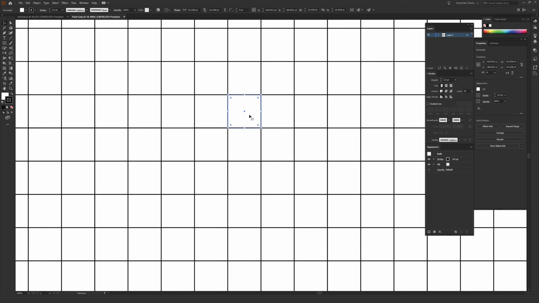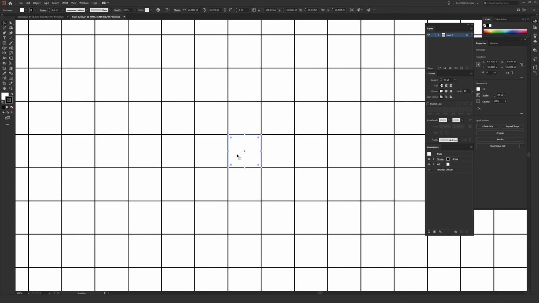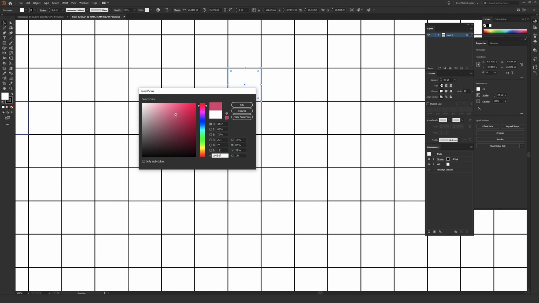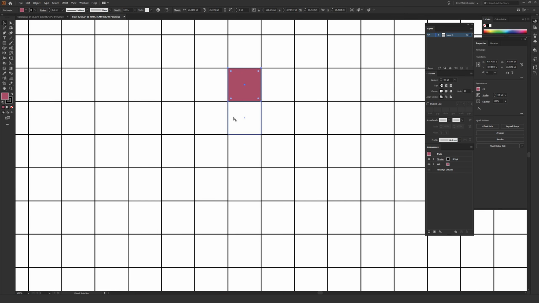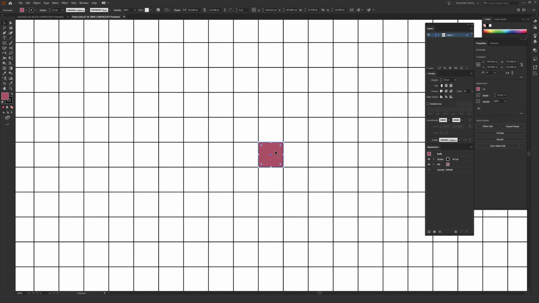So each individual square now serves as a pixel for the artwork that you're going to be creating. And what I did as I was creating the pixel art is I would click an individual square and then go over to the toolbar and select the fill and just double click on that to select an initial color to start coloring with. And then as I would build out the artwork, once I had my initial color set, I would click on a square, or you can click on multiple squares by clicking on the initial one and then holding Shift and then clicking on multiple squares, and then hitting I on my keyboard to bring up the eyedropper tool and then just eyedropping that initial square or pixel to very quickly select and then color these in.